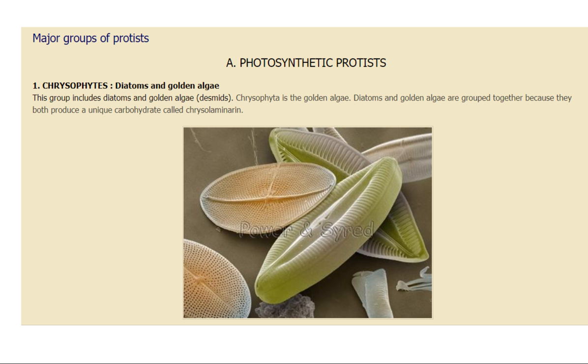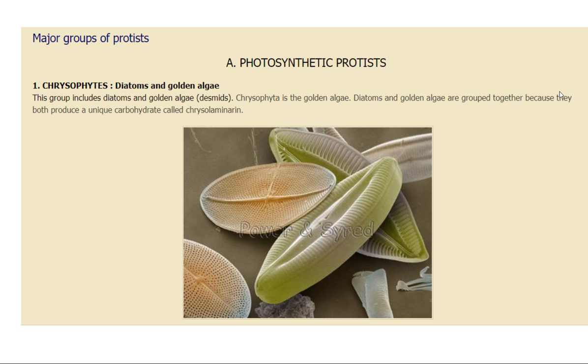So we have discussed all the kinds, all the groups, right? But again, I am telling you what you have to take up. Chrysophytes, what we are going to discuss right now in detail. You have to take up a few points of this. Dinoflagellates, euglenoids, slime molds, protozoans, that extra thing can be taken by the students who are preparing for NEET, right? Now this group includes diatoms and golden algae, that is desmids. Chrysophyta is the golden algae.